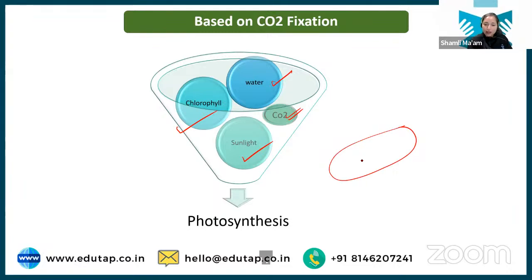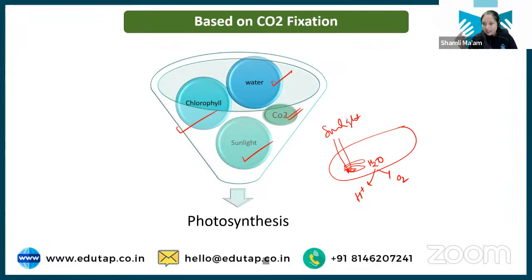The chlorophyll, what it does: say this is a chlorophyll. This chlorophyll traps the sunlight, and it breaks the water molecule into hydrogen ion and oxygen. This happens inside the plant cell, and chlorophyll helps in breaking the water into hydrogen ion and oxygen.